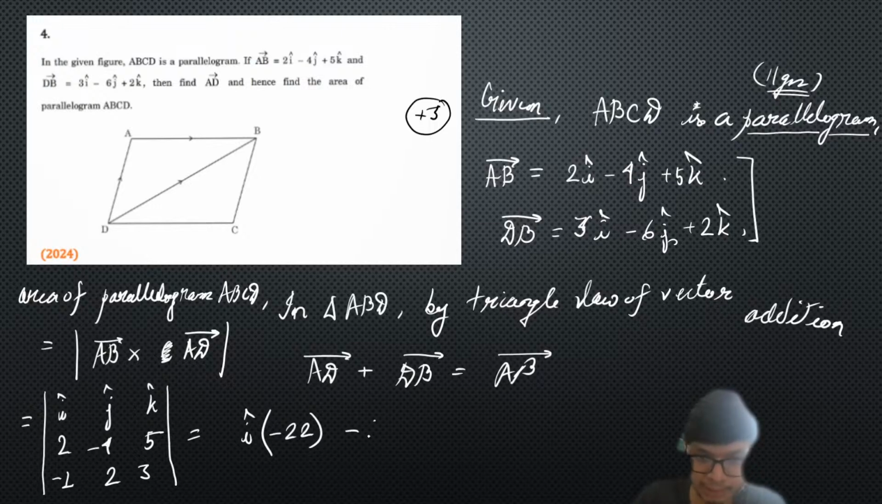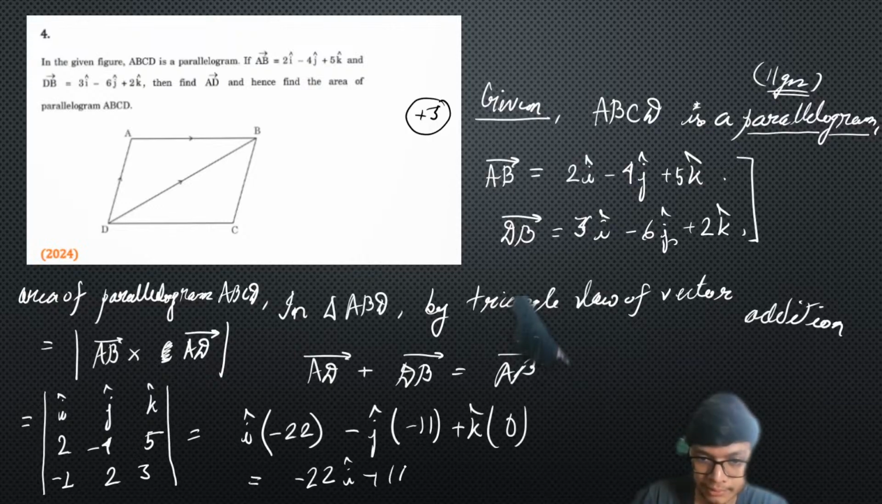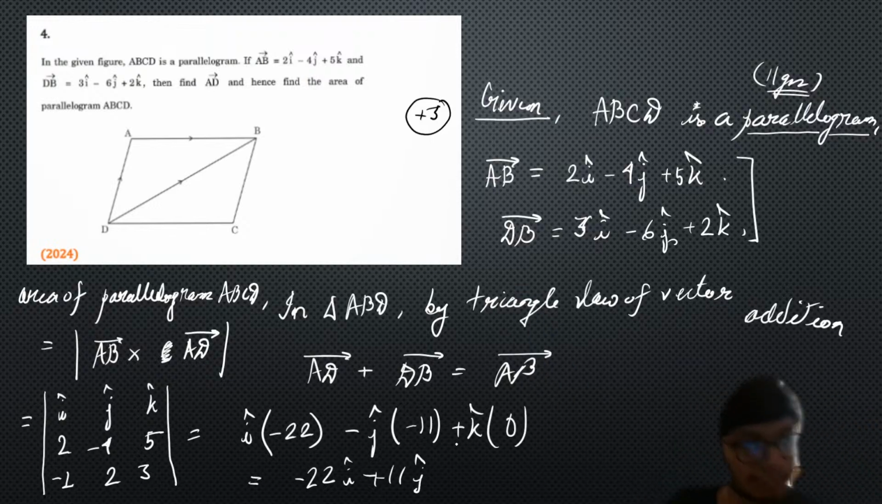Then we perform with the j cap, minus of j cap times of 6 minus of 5, that's going to be 11, right? So minus 11 again, plus k cap times of 4 minus of minus 4, that is going to be 0, right? 4 minus 4 is 0. So we will have this cross product as minus 22 i cap plus 11 j cap, right? That is what we're going to have over here.